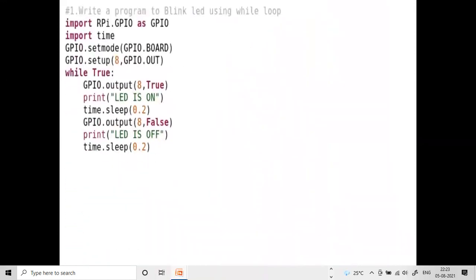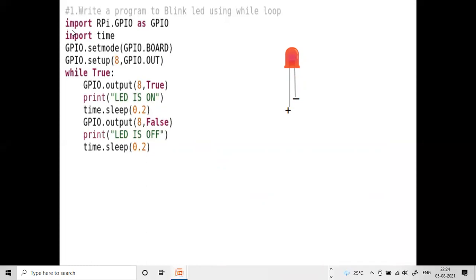Next coming to the programs by using our Raspberry Pi. So first program is write a program to blink LED using while loop. So now we are going to see blinking of this LED. So this is the LED. So here this bigger terminal is positive and the shorter terminal is negative. This positive pin we are going to connect to our GPIO pin, and this negative we are connected to ground. So, and I think you know this concept. So please refer my previous video so that you can get more clarity on all these experiments.